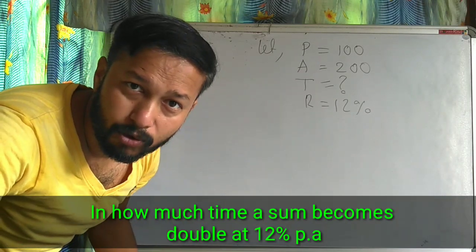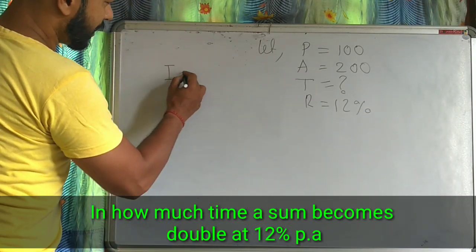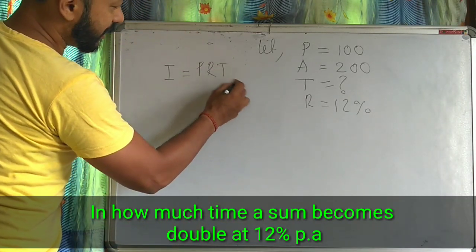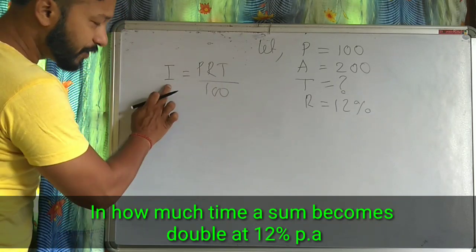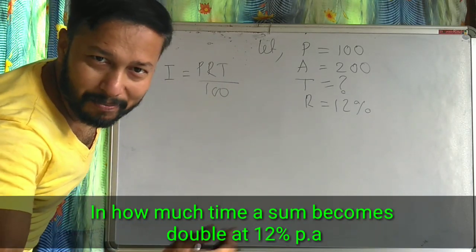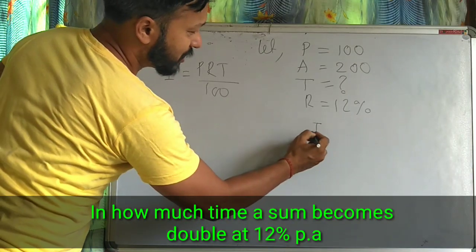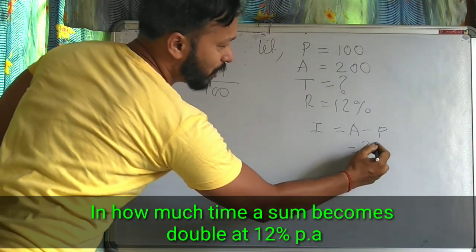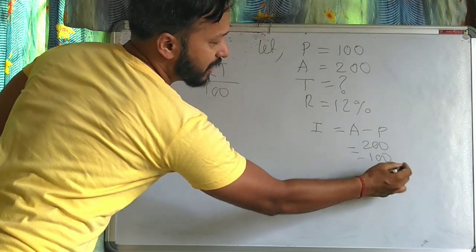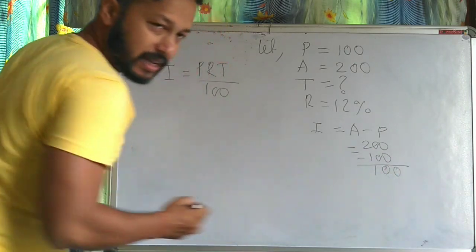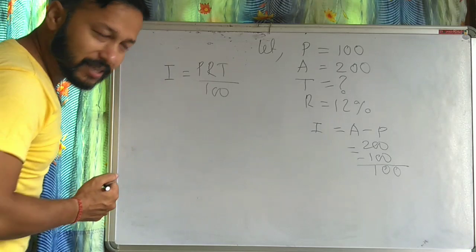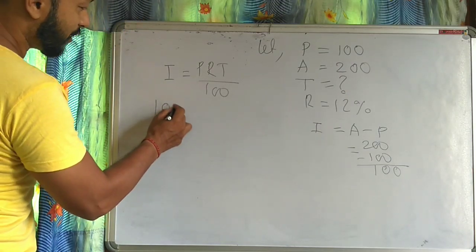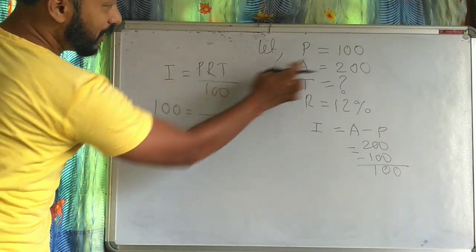Now we'll put our formula. Let's see. I equal to PRT by 100. Interest is amount minus principal. That is 200 minus 100, 100 rupees. Understood? Let us put this. So interest is 100. What is the principal? 100.